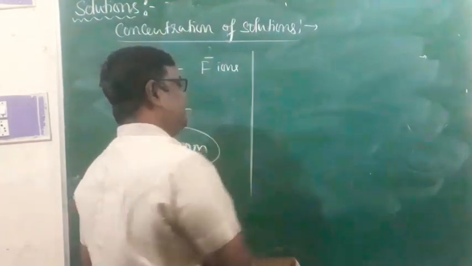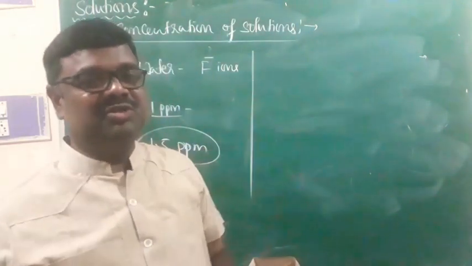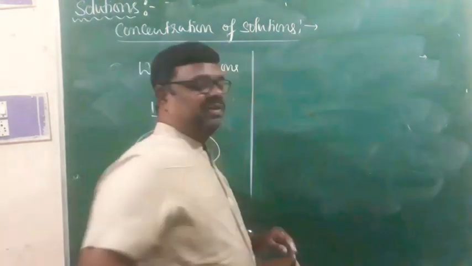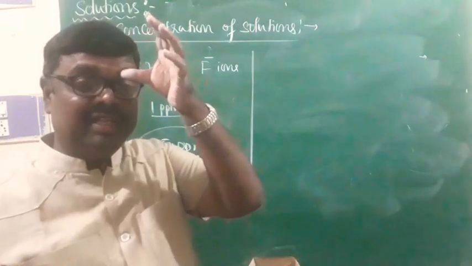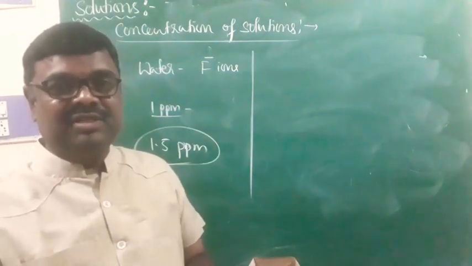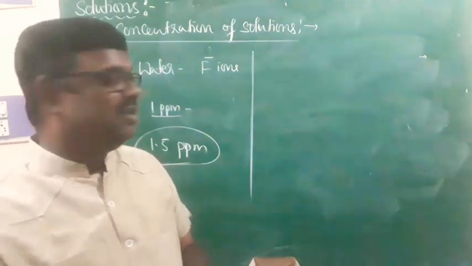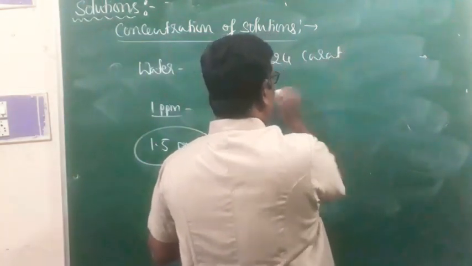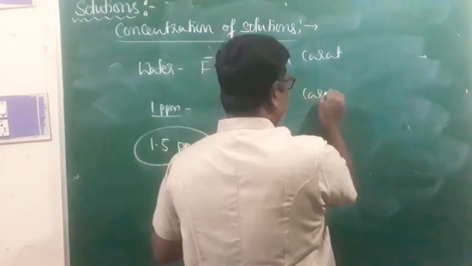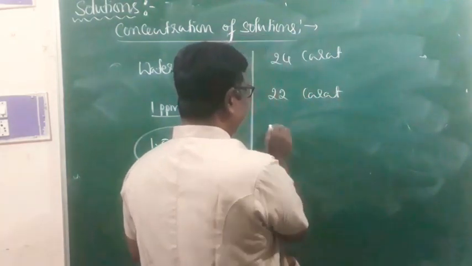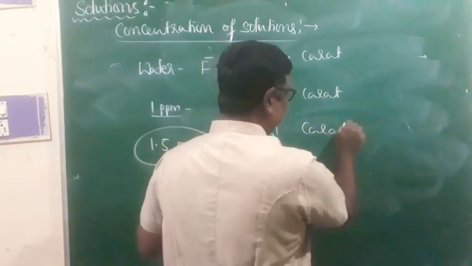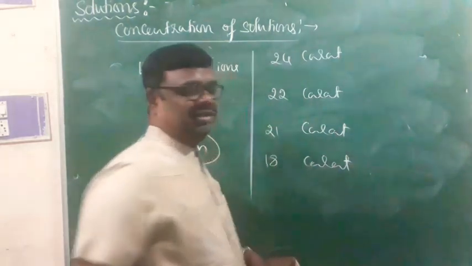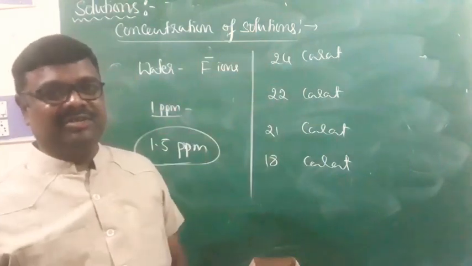I will tell you one thing that will be very useful for girls. You know, generally we use gold for designing various ornaments. In gold we have 24 karat gold, 22 karat gold, and for your information we have 21 karat gold, or I can say 18 karat gold also.